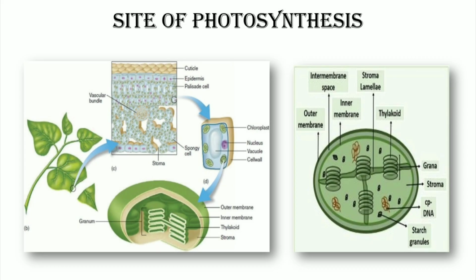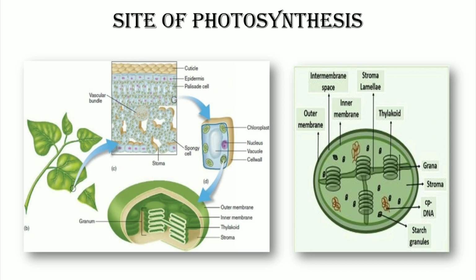Site of photosynthesis. In plants, the leaves are green in color because of the presence of photosynthetic pigments, that is chlorophylls. These pigments are present in the photosynthetic apparatus known as chloroplast. If we take a TS of a leaf, then under the microscope we find that palisade cells contain chloroplasts as the photosynthetic apparatus, which act as the site of photosynthesis.